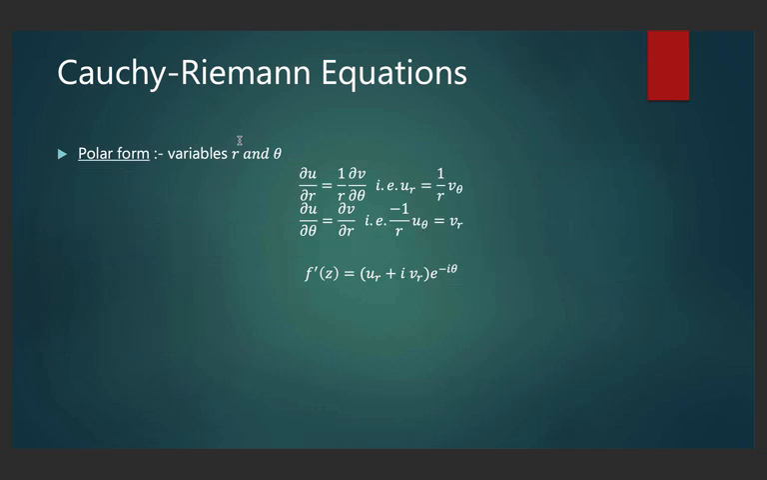There is a polar form with the variables r and theta. Delta u by delta r equals 1 by r delta v by delta theta, that is ur equals 1 by r into v theta. Again, delta u by delta theta equals minus r delta v by delta r, that is minus 1 by r into u theta equals vr, and f dash z equals ur plus ivr into e to the power minus i theta.